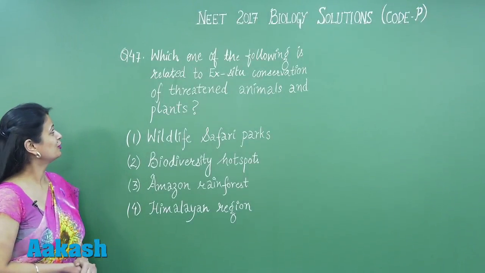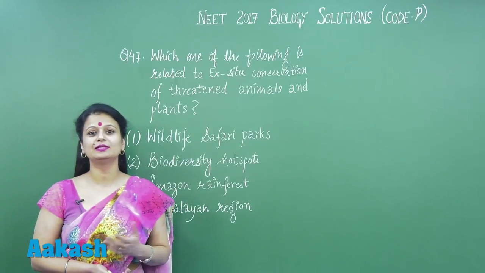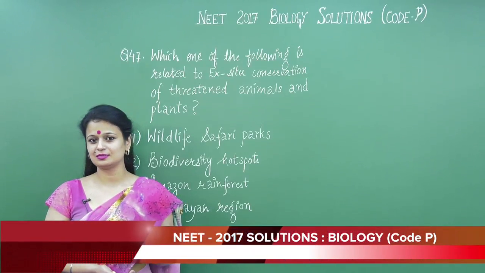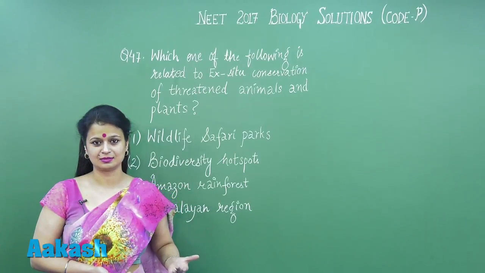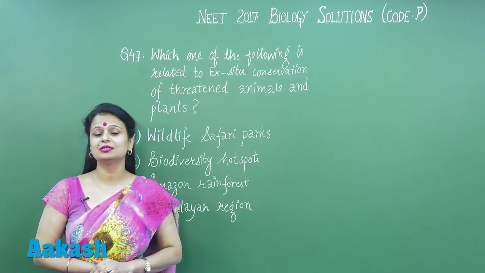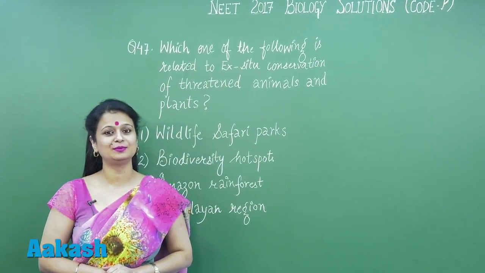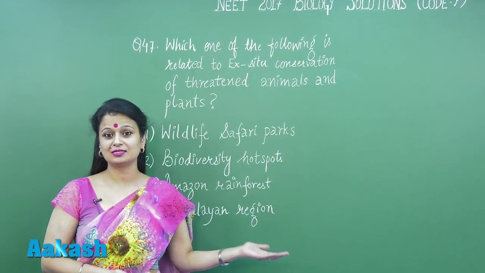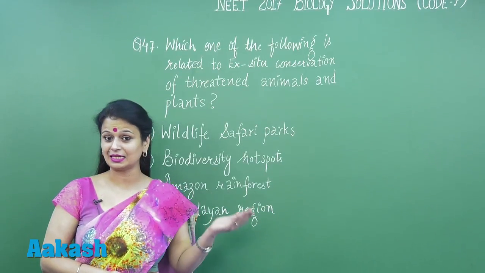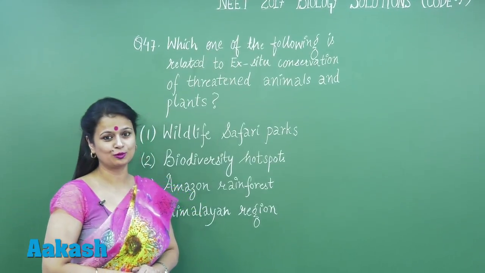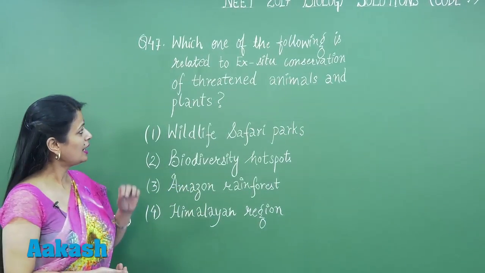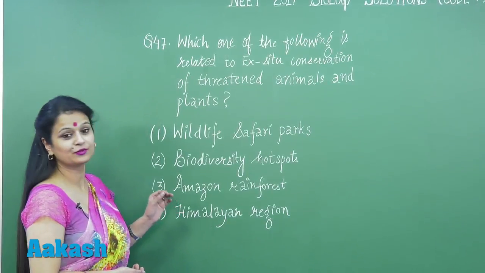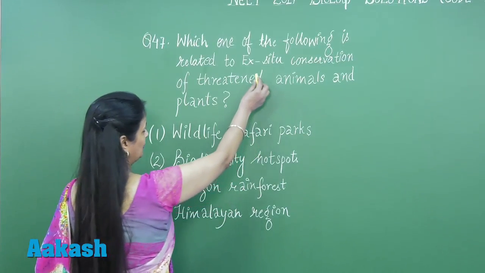Now coming to question number 47, this is a very easy question related to conservation strategy. You know there are two conservation strategies, one is ex situ and another is in situ. Ex situ conservation is conservation of plant and animal species outside their natural habitat, and if it is inside the natural habitat, then you call it in situ conservation. Here we have to look for the option which is for ex situ conservation, right?